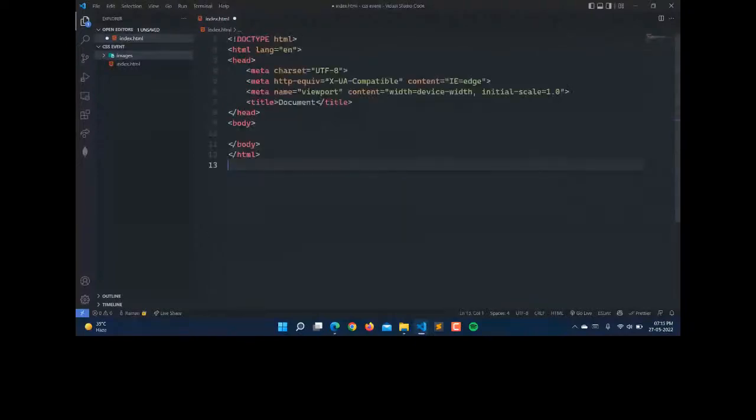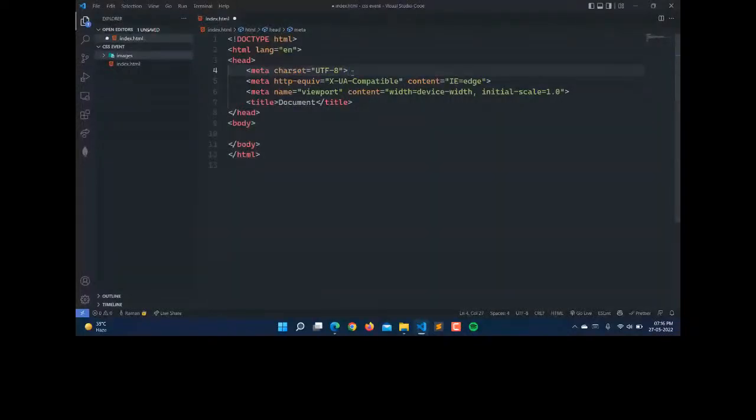And here we have the lang attribute for the HTML. This means that this HTML document has English as its language. And we have the charset, that is the character set, UTF-8. As you know, we have many documents, like a PDF or a text file, and they have the UTF-8 character set. That is according to the ASCII code.